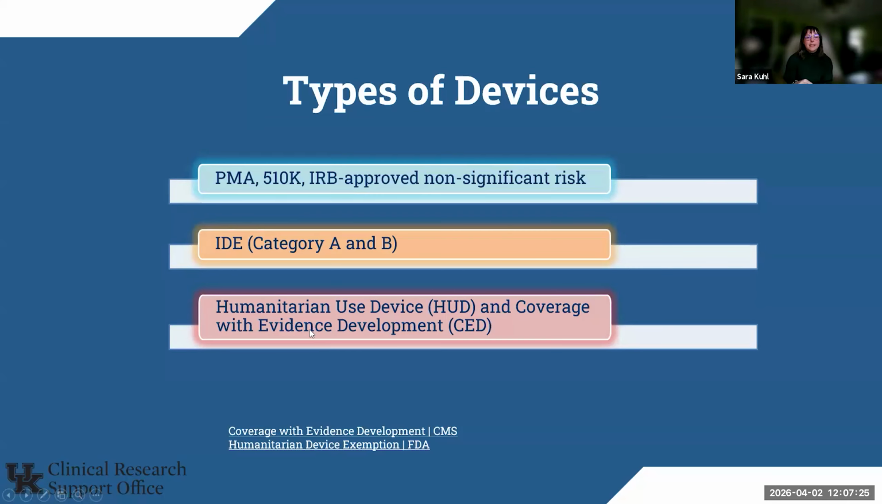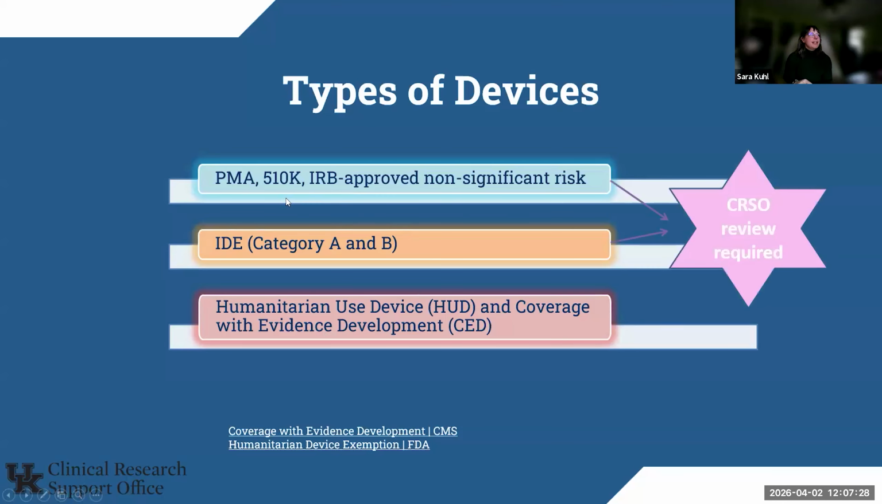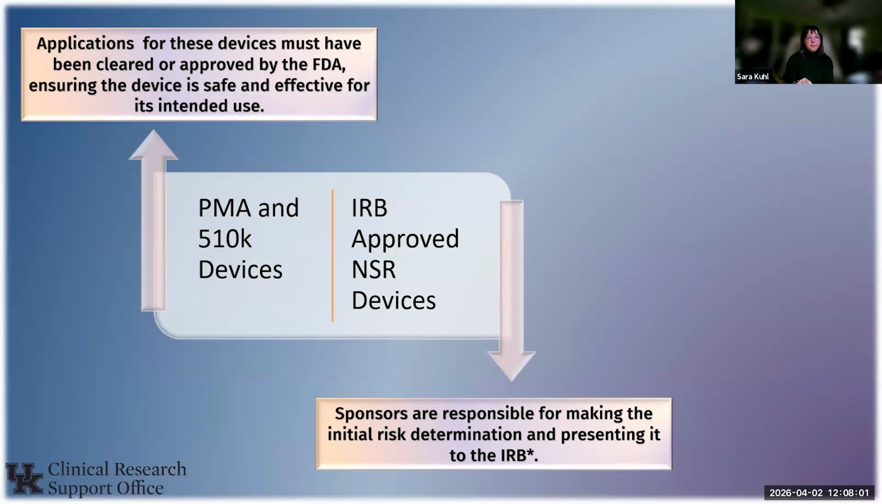The big takeaway here is that PMAs, 510Ks, and the IRB approved ones, as well as the IDEs, do require CRSO review. Humanitarian use devices and coverage with evidence development devices are not typically handled by our office, but I have included these links down here with more information about those and the Medicare rules as they apply to coverage for those devices. So first, I'm going to talk about the different requirements for these devices.